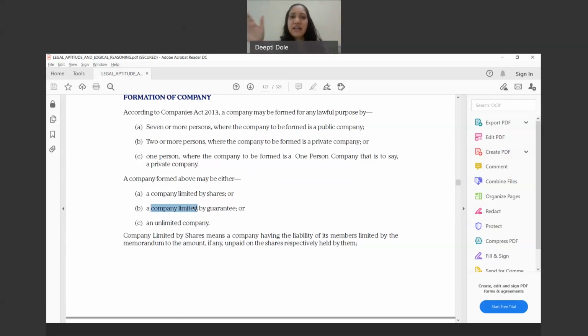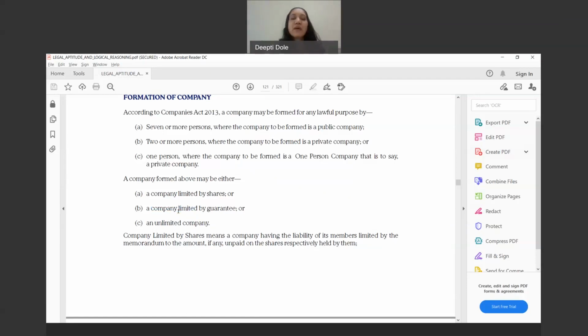They will say that we are guaranteeing 1000 rupees, and that is the only amount for which they are liable. Whatever amount they have guaranteed is what they would pay in case the company goes into liquidation. That is the maximum amount they will have to pay in a company limited by guarantee.